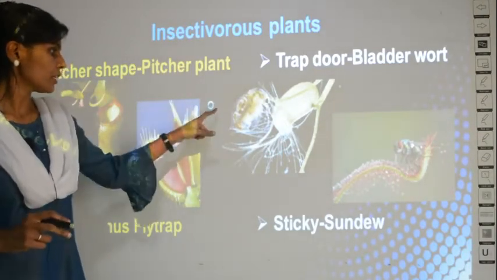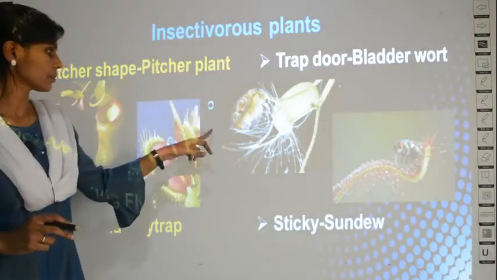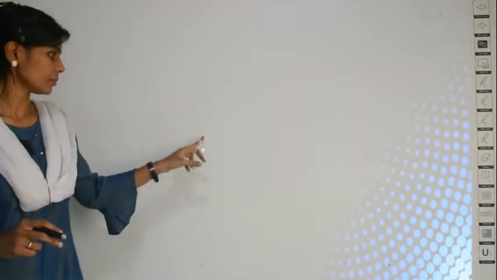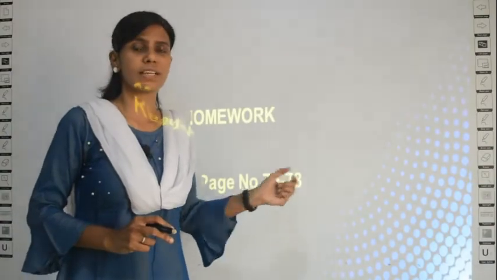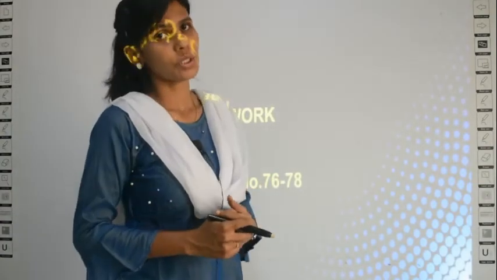For your homework, read page number 76 to 78 in your biology textbook. Read your daily lessons. You will be having a class test once we finish this chapter.